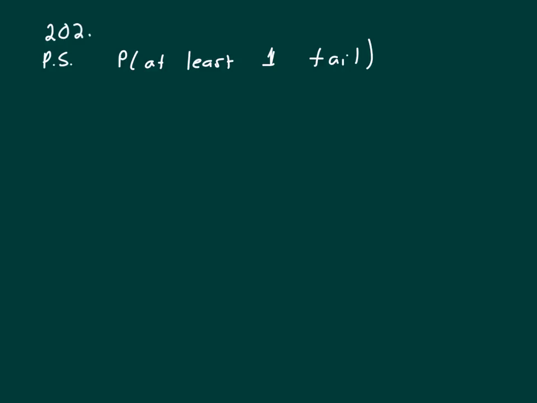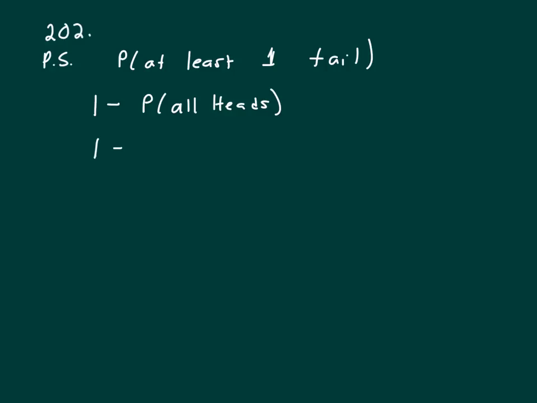At least one tail. And that's the same thing as 1 minus the probability of all heads. All the other outcomes will have at least one tail. But if you toss a coin 3 times, there's a chance that you could get heads, heads, heads. All the rest of them are going to have at least one tail. So 1 minus the probability of all heads is the same thing as the probability of at least one tail.